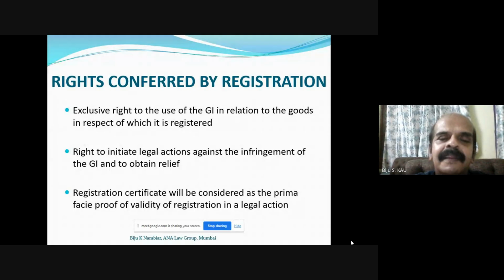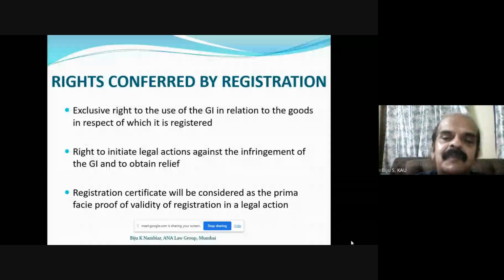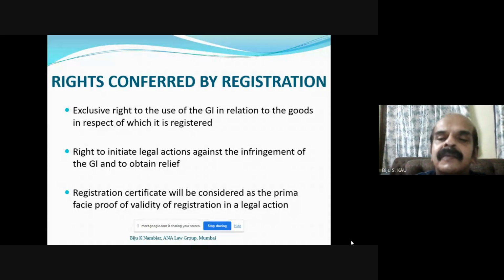We get a registration certificate for GI. Patent means when we make a discovery, it is worldwide. A geographical indication is a regional one, particular to be preserved by the nation itself, so that it will be protected. It may go a long way through all those procedures, but ultimately it will be there. It will not get lost. That is why this type of legal action is necessary.